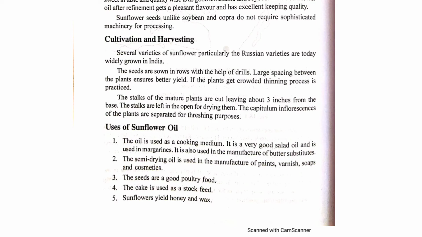The capitulum inflorescence of this plant is separated for threshing purposes. It means generally when the plant has grown and the stalk has matured, it is cut 3 inches above the soil, and the stalk is dried. The upper portion, the inflorescence, which is of the capitulum type, is separated for threshing, and the seeds are obtained. From these seeds, by hot and cold expression, the oil is extracted.